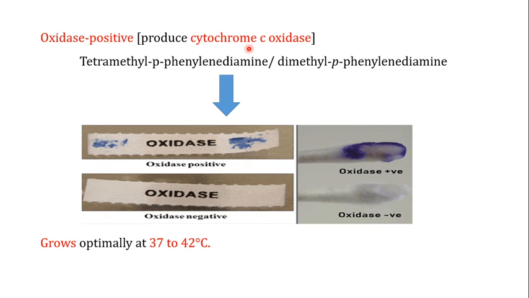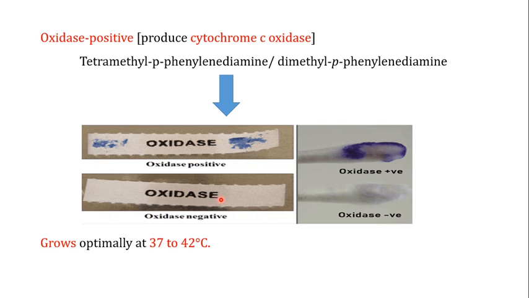If this is a paper that is impregnated with tetramethyl p-phenylenediamine, or dimethyl p-phenylenediamine, and you apply the organism, and that organism is oxidase positive, producing cytochrome C oxidase, the cytochrome C oxidase will act on this particular chemical, thereby converting it into a colored product.